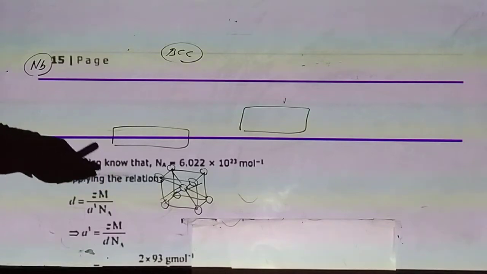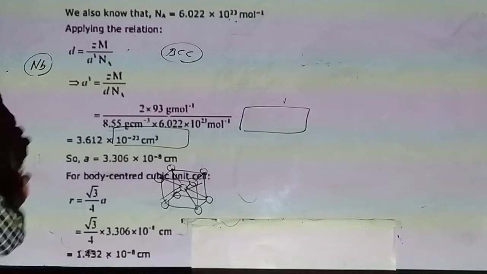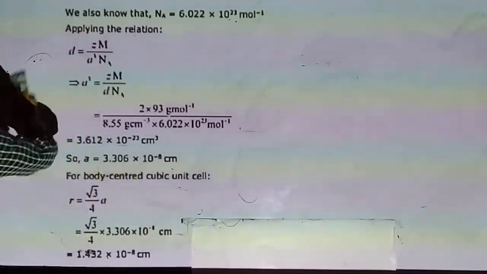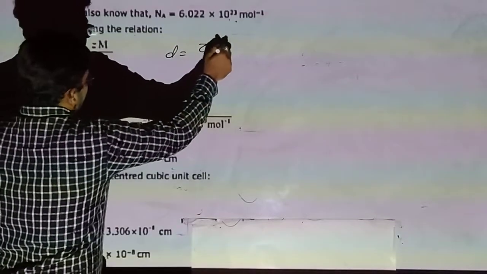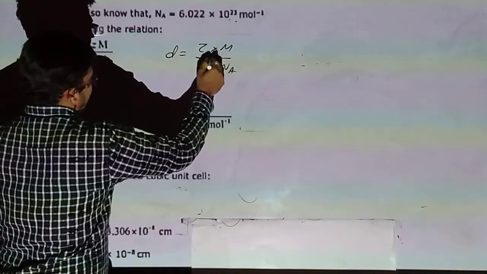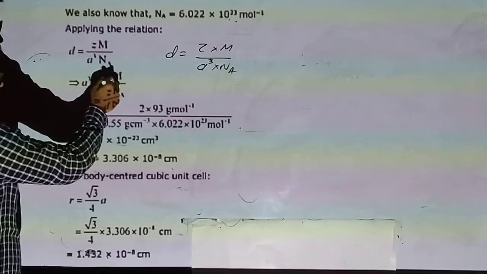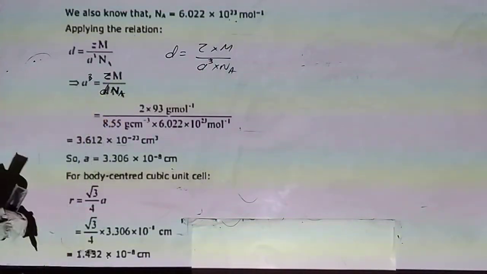And we know Avogadro number is 6.022 × 10^23. So with the help of the formula, Z × M upon a³ × Avogadro number, a³ is equal to Z × M upon d × Avogadro number.